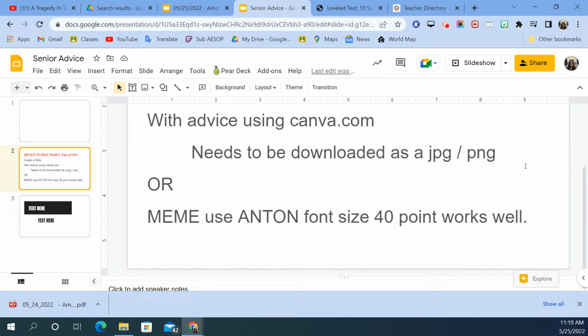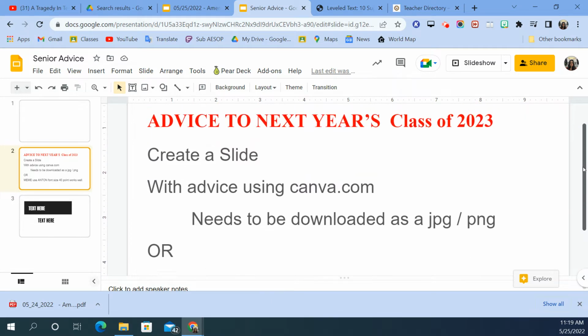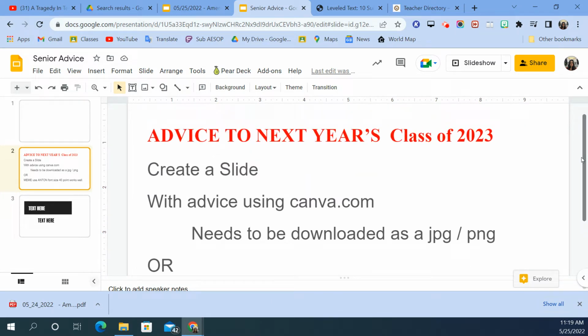Creating a slide that is an advice slide. So what I used to do in the past, like 2019, I had these index cards, and I would give them an index card. And actually, these were the ones that I shared with you right at the beginning of the year. So you can see the different messages that they wrote to the seniors that were coming in. So they're writing something of nature, like what is good advice. And it doesn't have to be just for this class, it can be just overall being a senior.